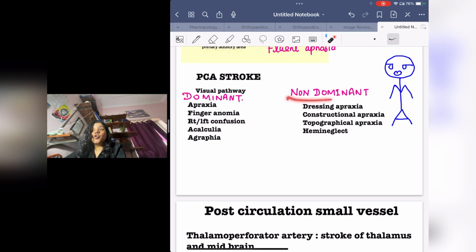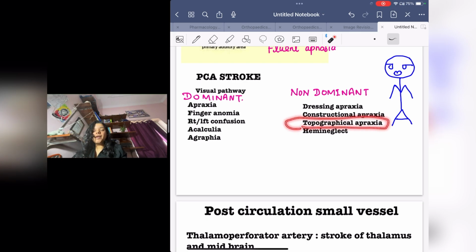And whenever the non-dominant part is affected, then it will cause all the other symptoms like dressing apraxia. The person will not know how to dress. The person forgets how to wear a shirt. He forgets how to wear a shirt also.